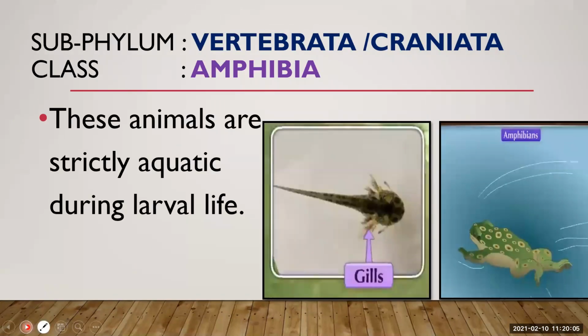These animals are strictly aquatic during the larval stage. Larva means what? An active, immature form of an organism. Before it gets mature, whatever the form of the animal is, that is known as a larva. So in the larval stage, they do not come out of the water. They have to remain in the water to live their life.